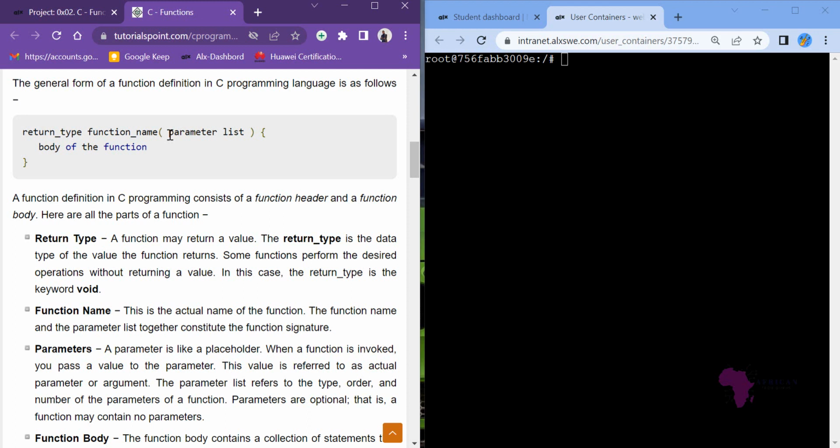What is the data type of these particular parameters? Are they integers? Are they characters? So you have to tell us that particular concept. You have to explain that.